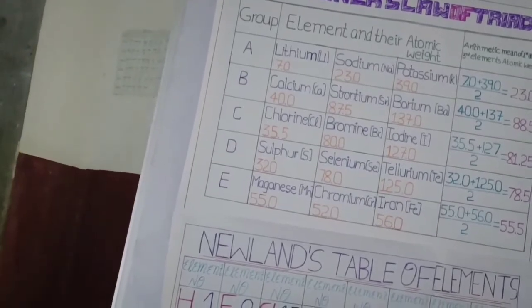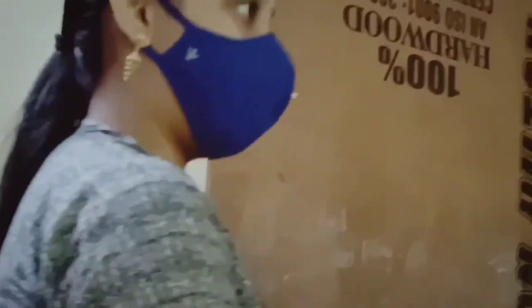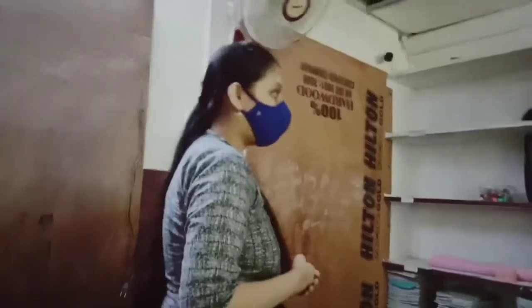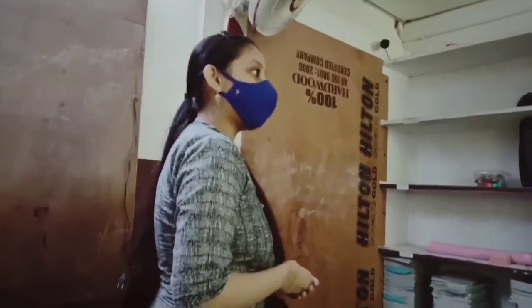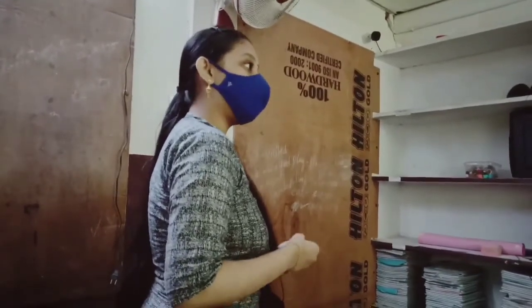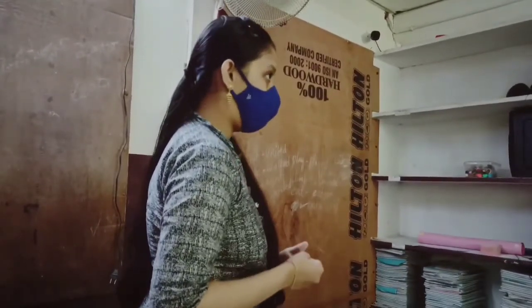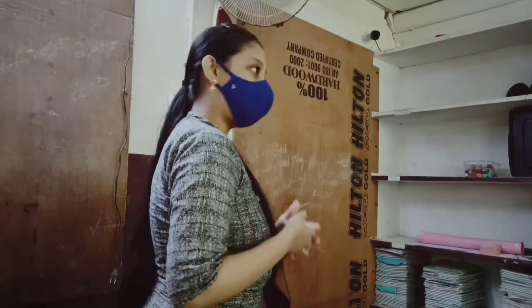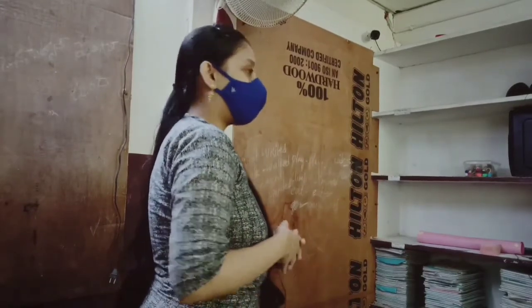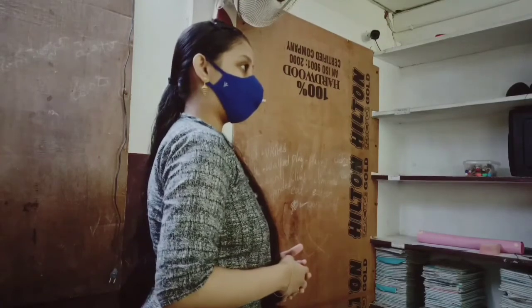So Akshara, once again say what is law of triads? The Dobereiner's law of triads states that when elements with similar properties are taken 3 at a time and arranged in ascending order according to their atomic weights, the atomic weight of the middle element is the average of the first and the last element. Very good, very good.